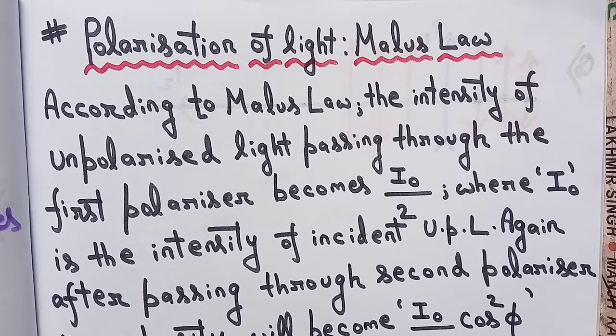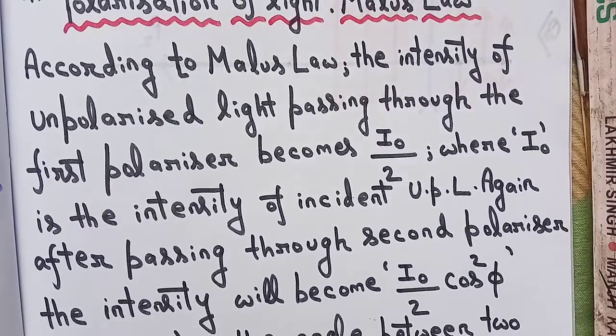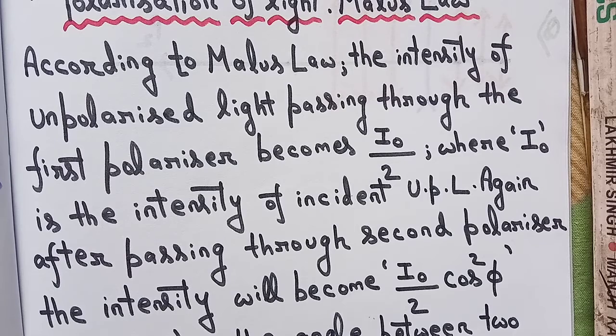Again, after passing through the second polarizer, what will happen? The intensity of the light will become I naught divided by 2 cos square phi. So what is I naught divided by 2? It is the intensity of the light that is incident on the second polarizer, and phi is the angle between the two axes of the first polarizer and the second polarizer. So this is the Malus law. Now let's try to understand Malus law in detail.